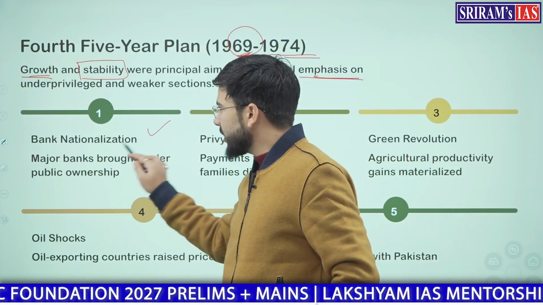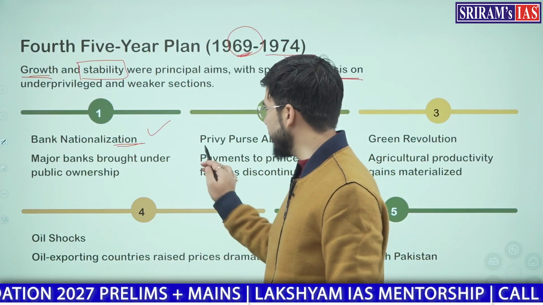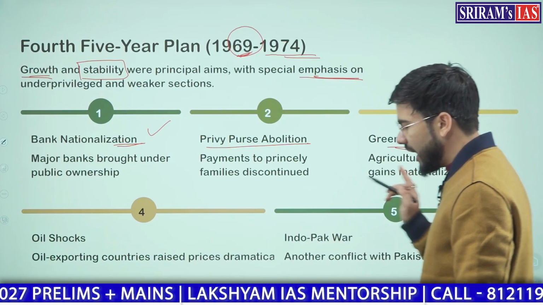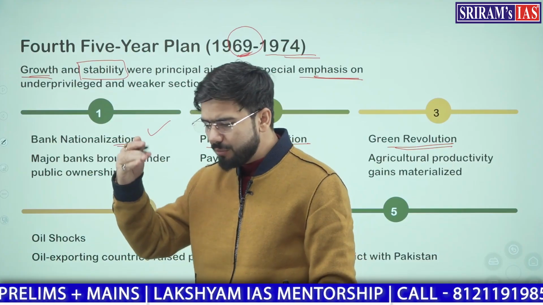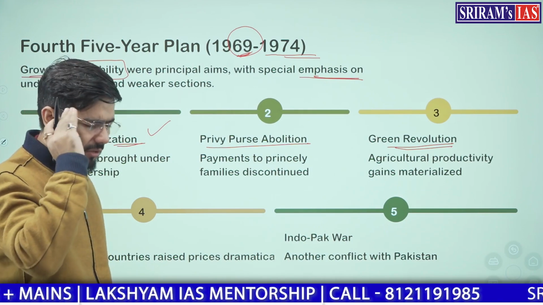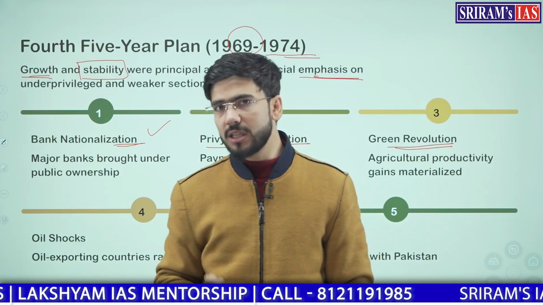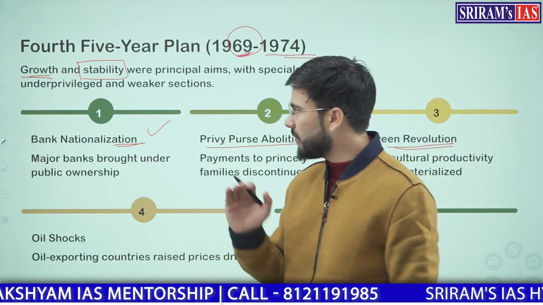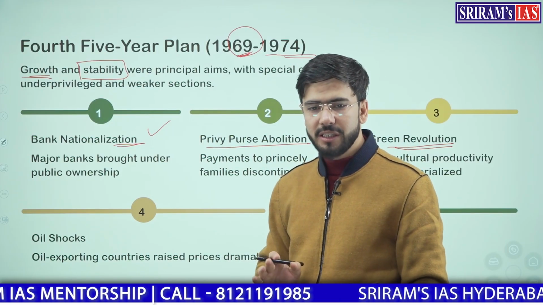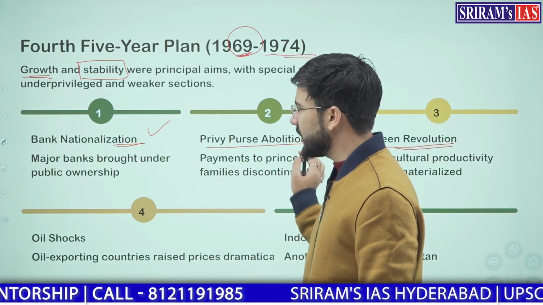We started with bank nationalization, already asked by UPSC. The chronology of events of bank nationalization, abolition of privy purses, and Green Revolution was asked back then. I guess it is a question from prelims before 2016. I have a faded memory about this question, but I do remember that it was asked. In chronological order, you need to arrange bank nationalization, privy purse abolition, and Green Revolution. So in the comment sections, do mention the dates, in which year these reforms were brought in.